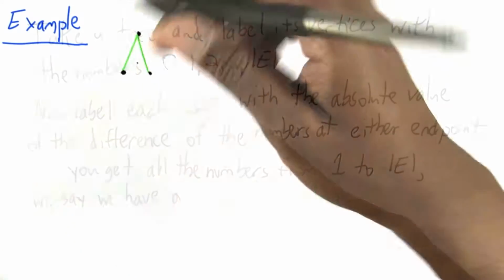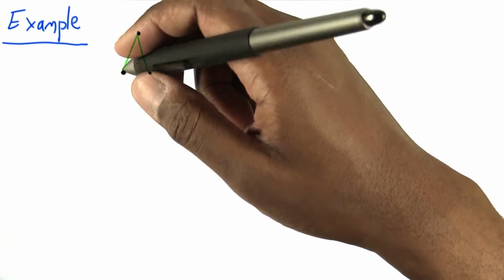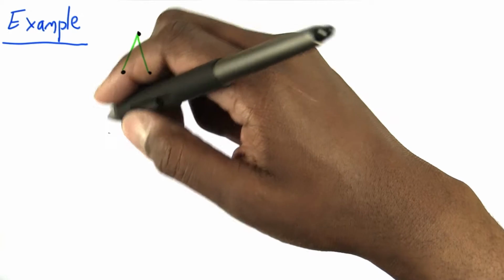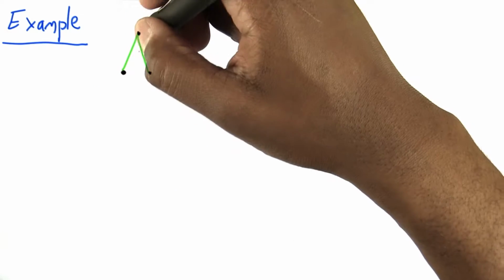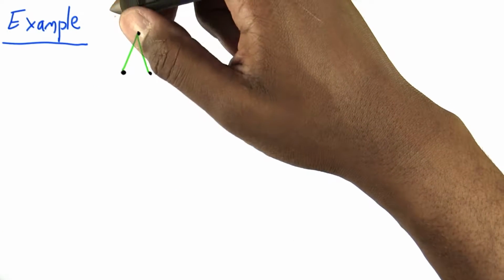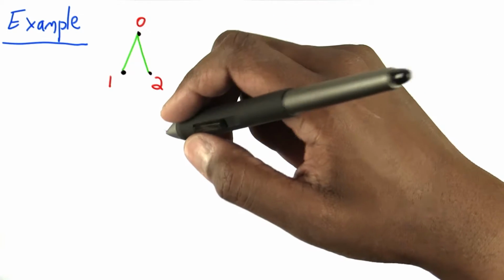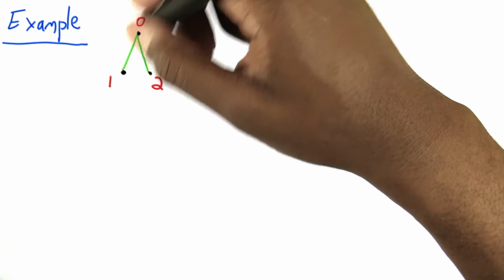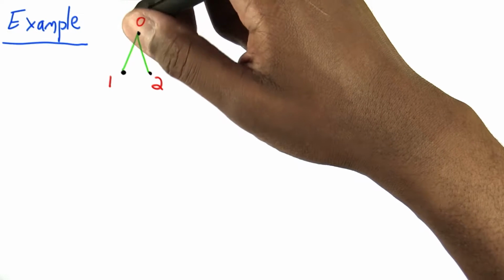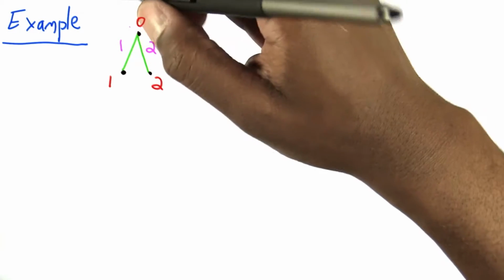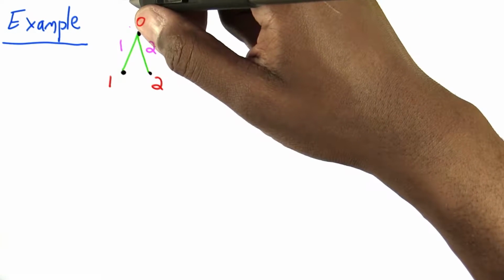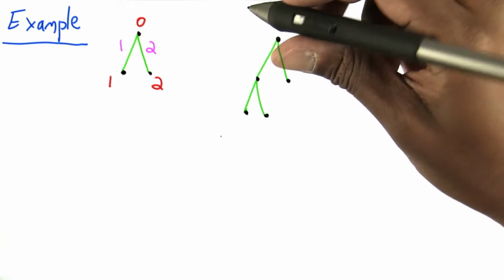For example, I get to choose how to label the vertices, or you do, but I can't hear you. There are 2 edges, so I'll use the numbers from 0 to 2. And now I label the edges with the absolute value of the differences between these numbers. And lo and behold, I do get all the numbers from 1 up to the number of edges. This won't always happen. You have to choose your labeling carefully.